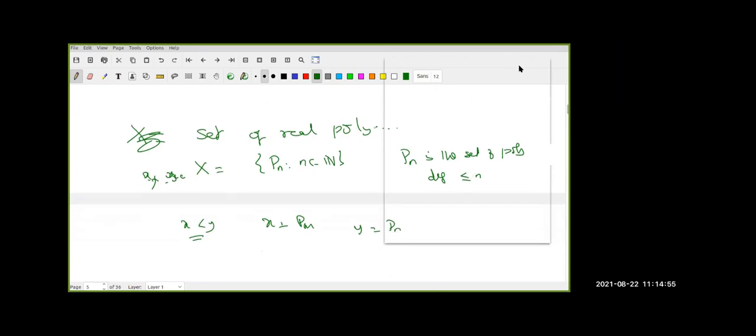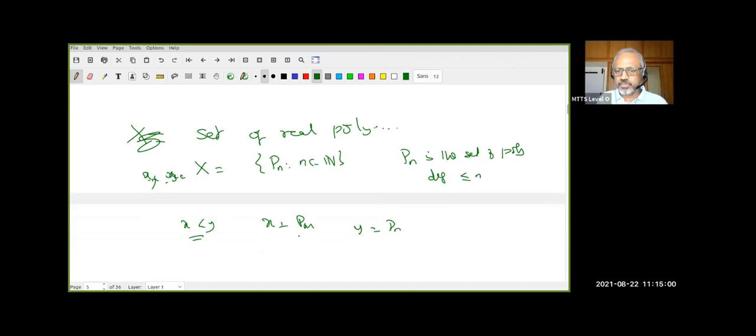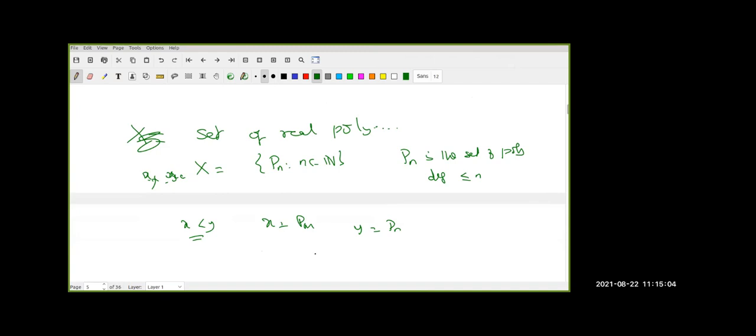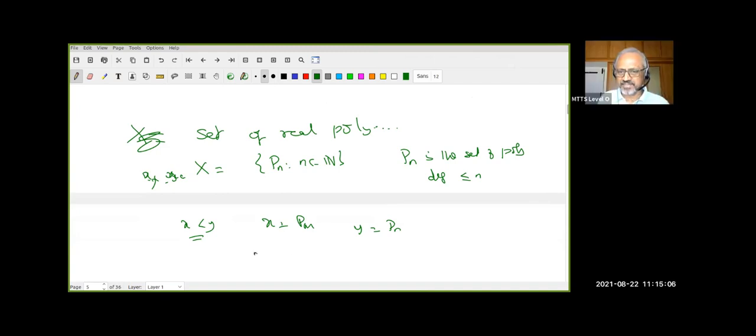Sir, degree of Pm may be less than degree of Pn. Not Pm, there is no degree of Pm. Pm is a set of all polynomials. Containment relation, that's right. I say x is less than y if Pm is strictly contained in Pn. That means, in other words, n is strictly greater than m.